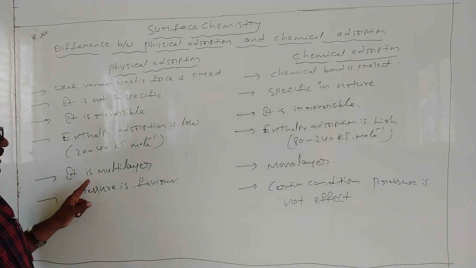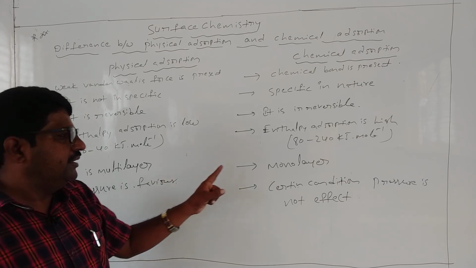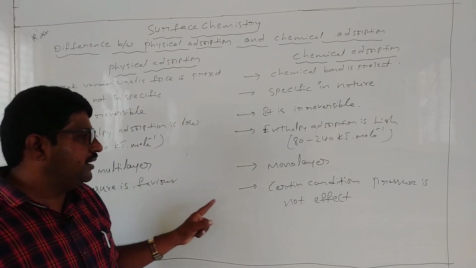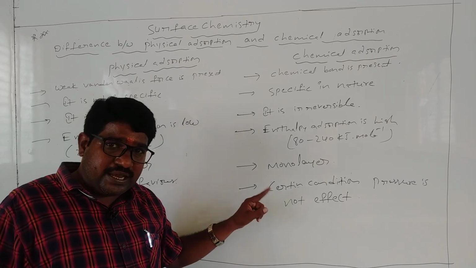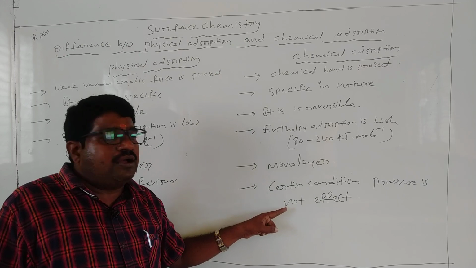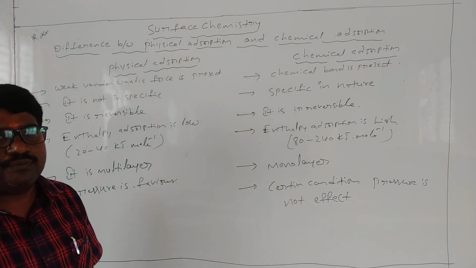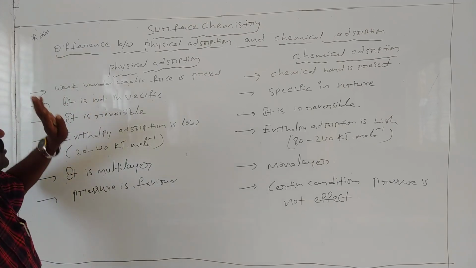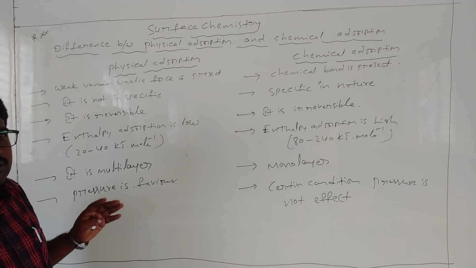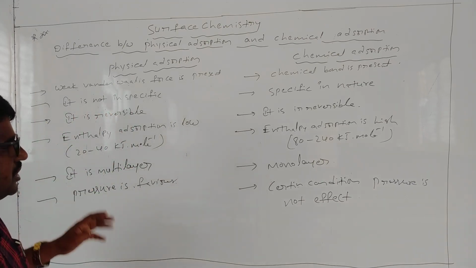It is a multi-layer process, whereas a monolayer is formed here. Pressure is favorable, but under a certain condition pressure does not affect chemical absorption. This is an important question: the types of absorption, physical absorption and chemical absorption.